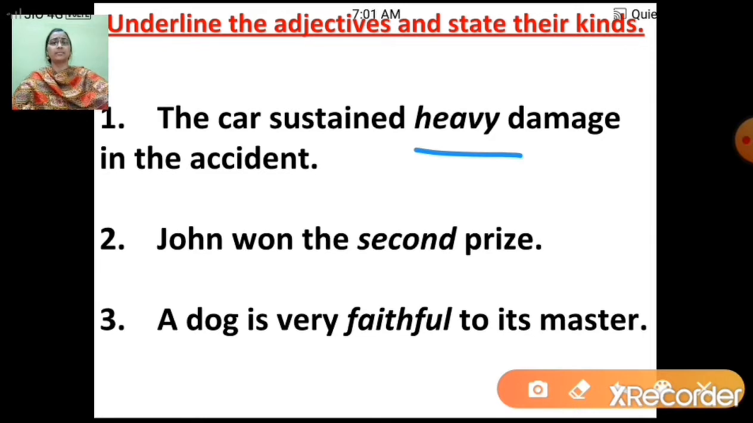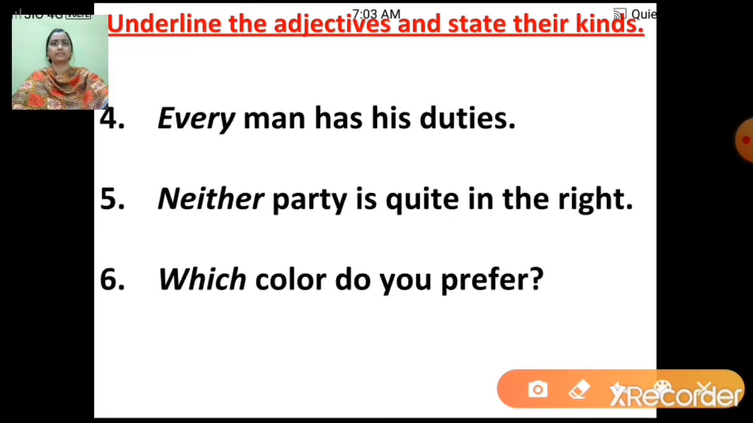Then next is, John won the second prize. So here second is the adjective, and since it is showing the exact number, it is an adjective of number. Then the third one is, a dog is very faithful to its master. Now here faithful is the adjective and again it is talking about quality, so it is an adjective of quality.